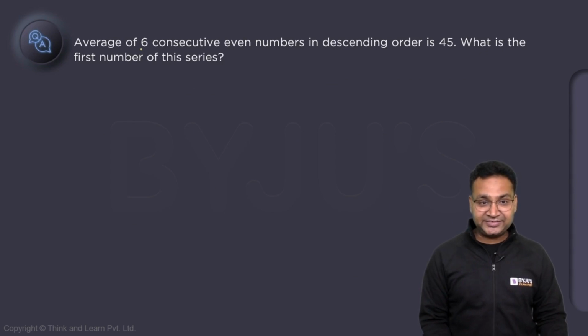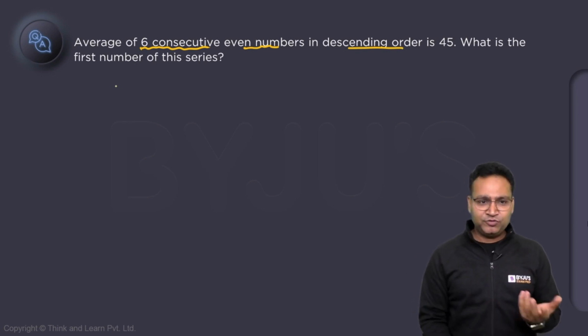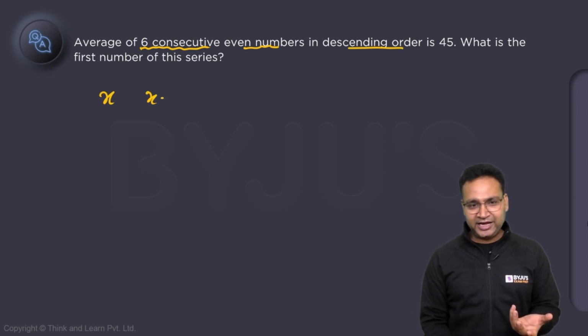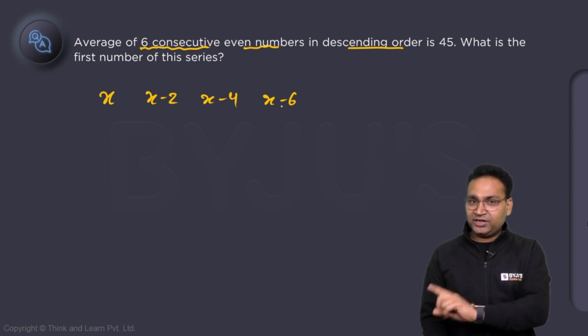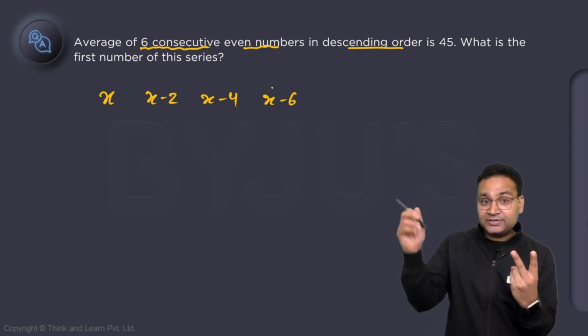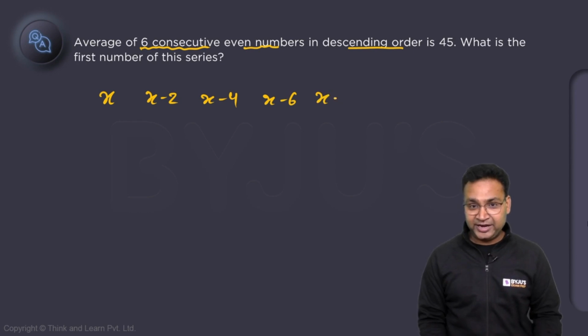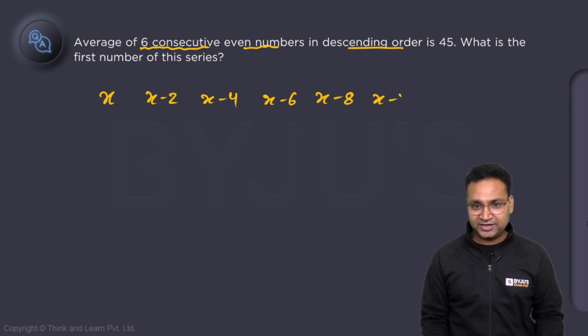6 consecutive even numbers. That means an AP series in descending order, decreasing order. If you do it manually, you say x, x minus 2, x minus 4, x minus 6, because between any two consecutive even numbers the difference is 2. Decreasing, so I am decreasing it: x minus 8, x minus 10.